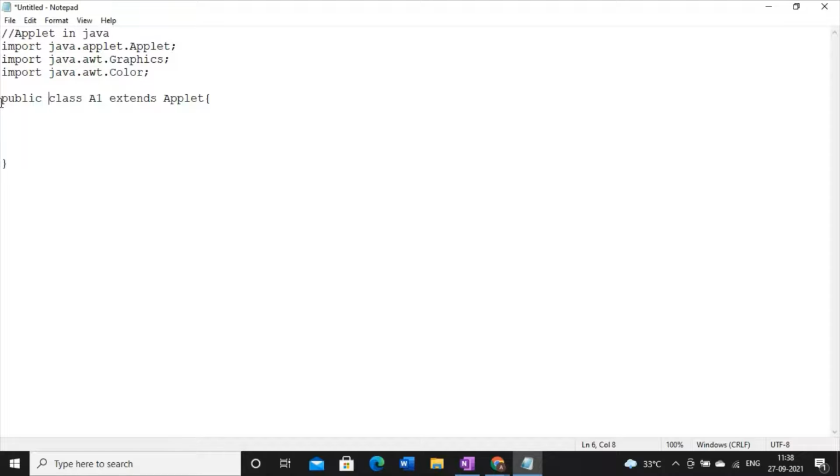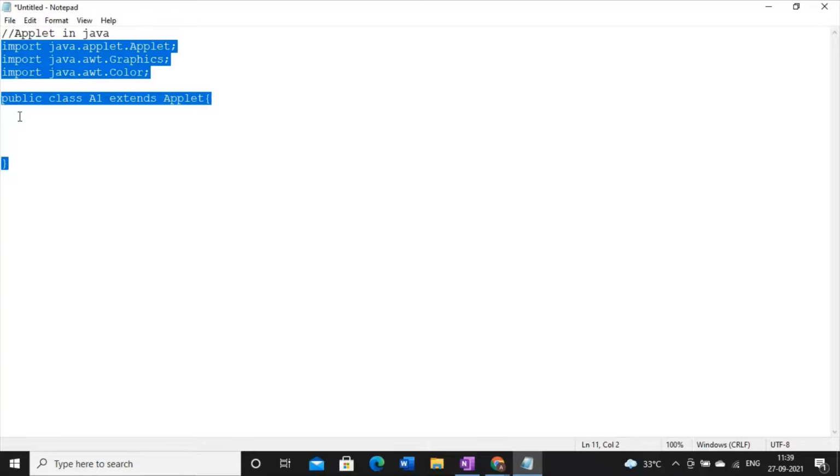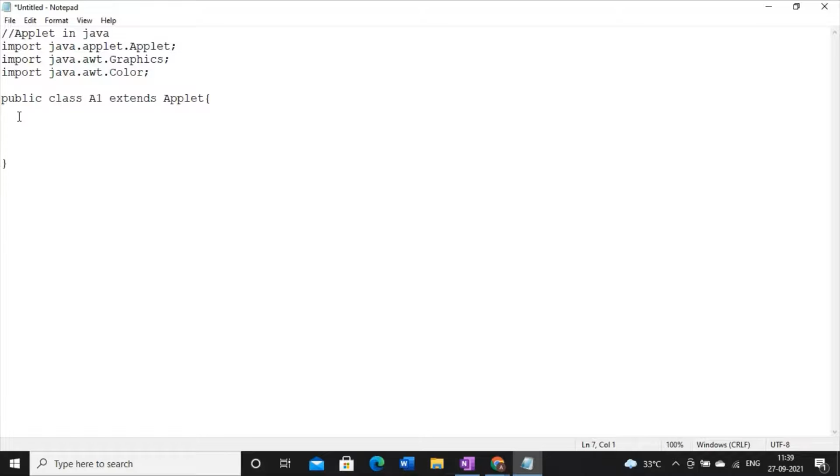I will write another code in another notepad from which I will try to access this code. So this piece of code should always have the public access modifier. Whatever class and whatever method I write over here should have the public access modifier. Otherwise, I will not be able to fetch this piece of code into another part of the program, because I have to write another part in order to execute this code. So this is the first application. This is the basic diagram of how your applet programming will look.